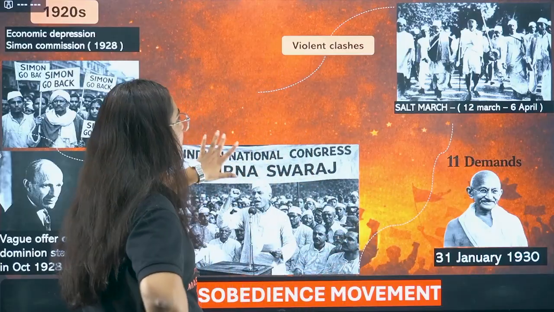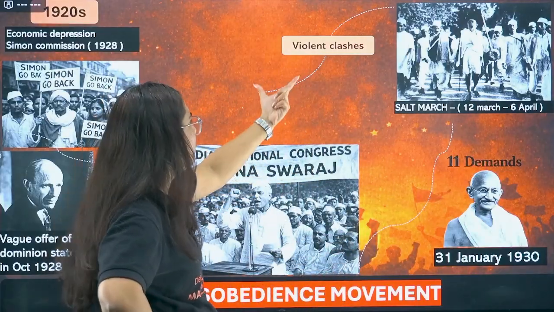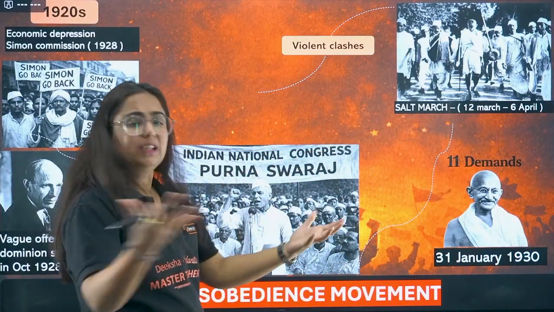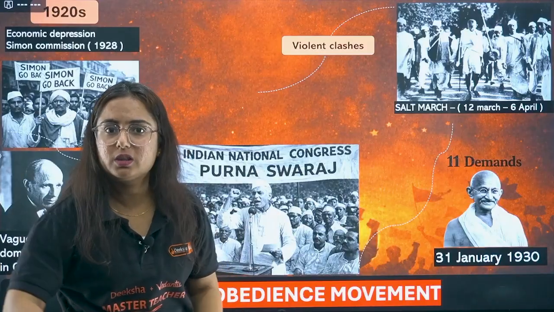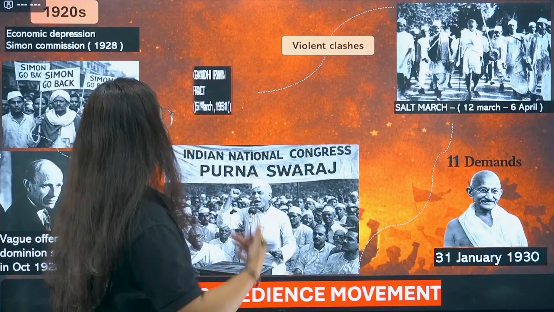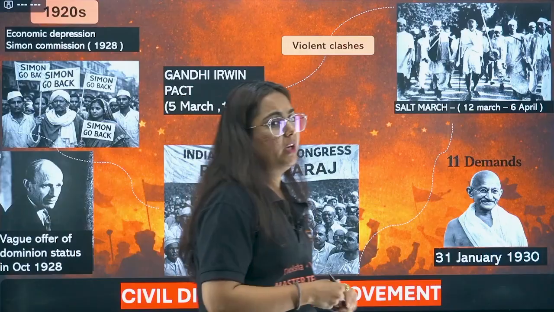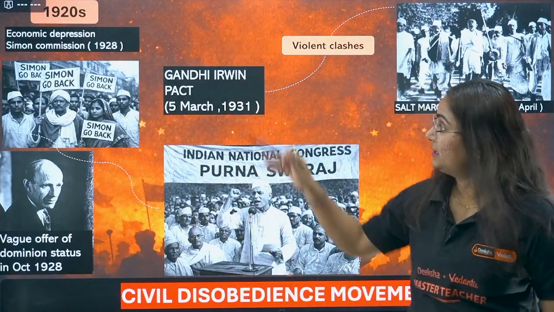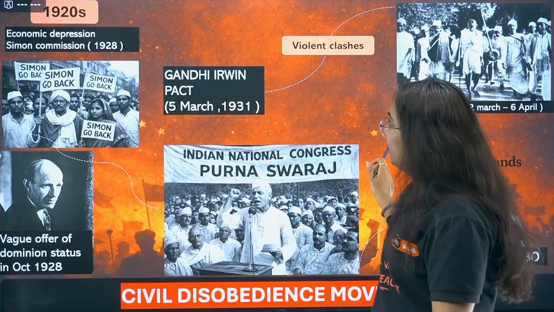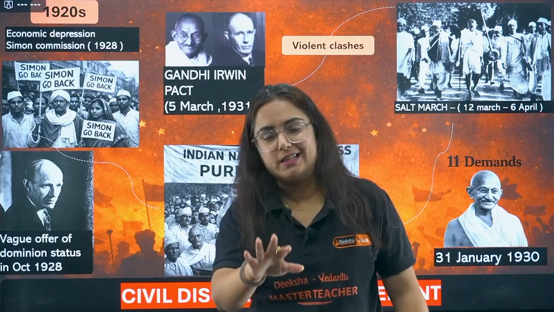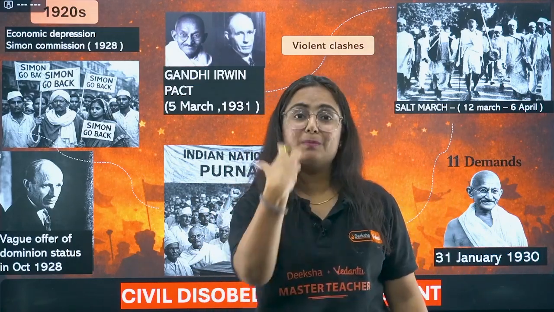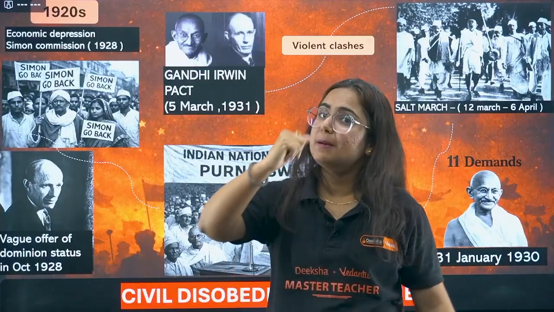So now Salt March continued. There were violent clashes. All the leaders were arrested. The movement without the leaders was going on. Violence was increasing, and this is how Irwin came to Gandhiji. Gandhiji was also in jail at that time. Irwin came to Gandhiji. Achha, listen. तुम हमारी कुछ बातें मान लो, कुछ हम मान लेंगे. Accept some of my points, I'll accept yours.